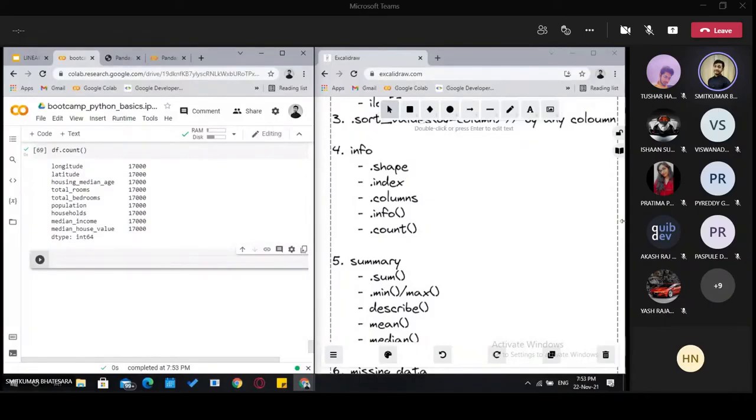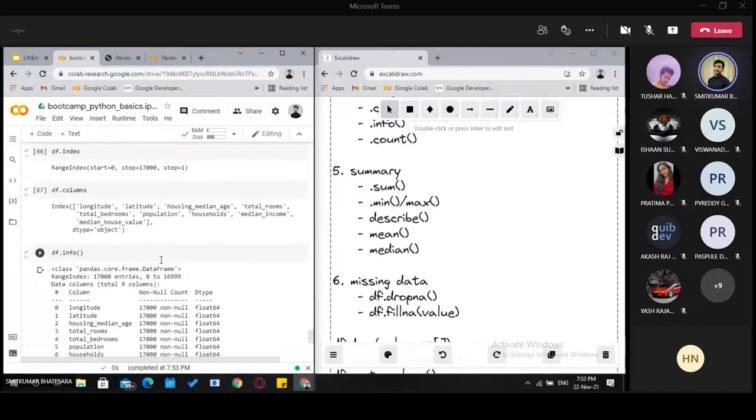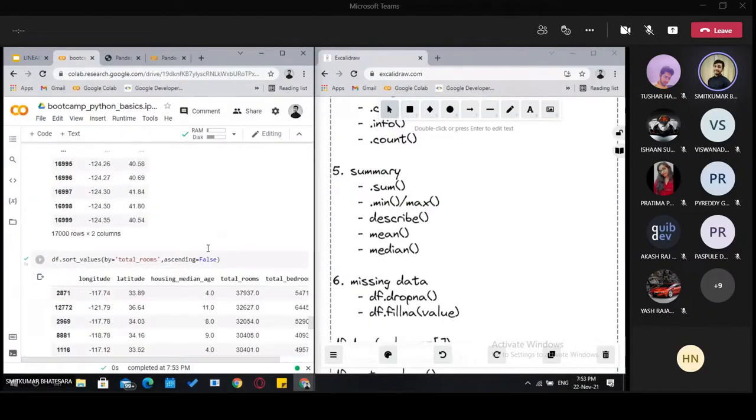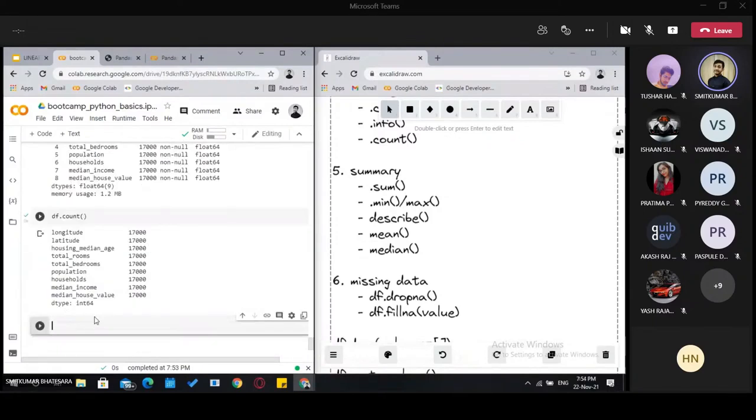Then we have summary, like an overall summary of the table. To get a summary of the table, we can perform this task on the whole table if all the values are numerical, as in our case, I think it's all numerical data. We can perform summarization, like the sum of all the values.